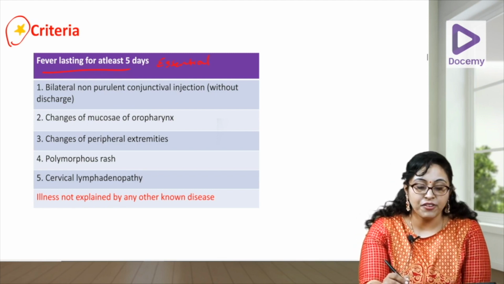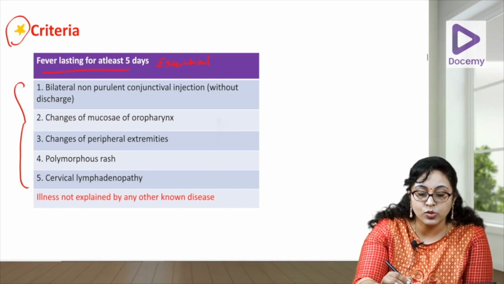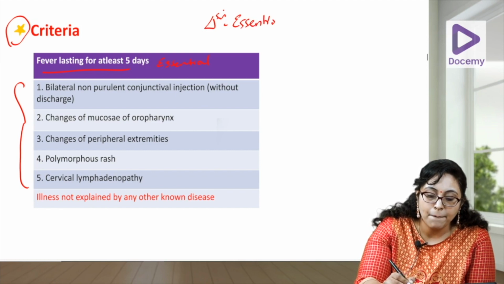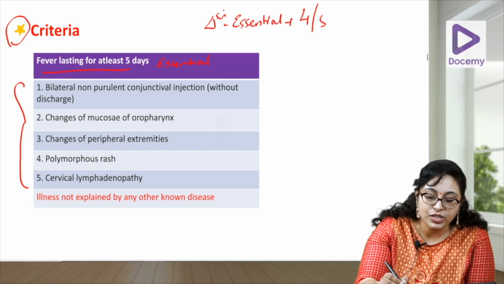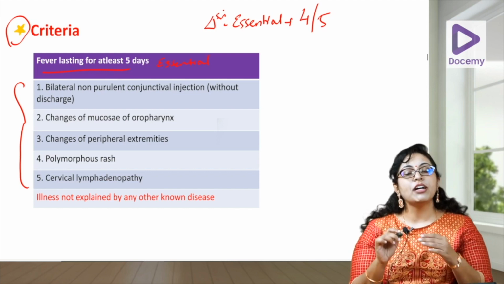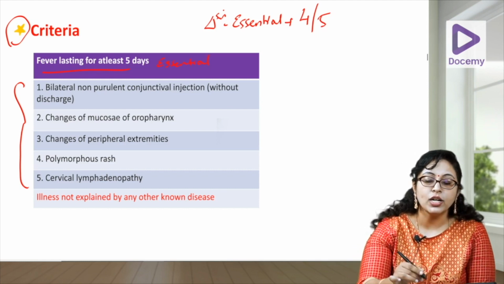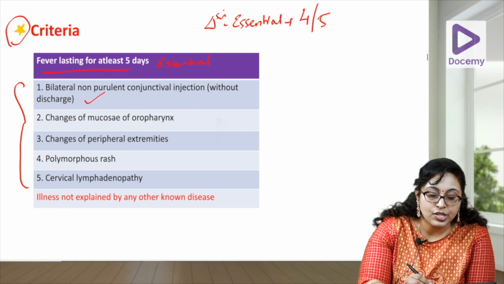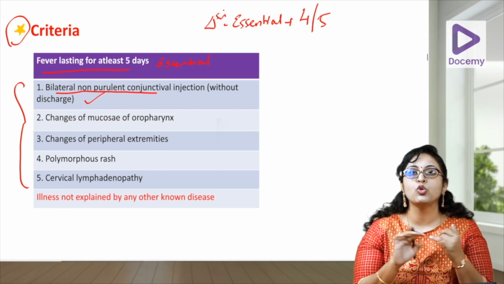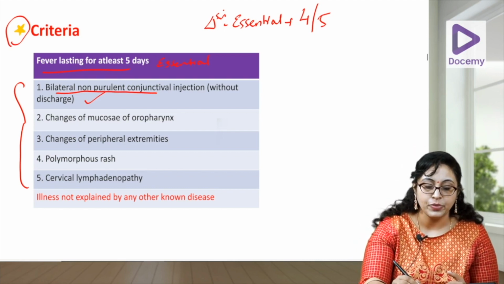Along with that, there are 5 other criteria that should be met. Okay, so for diagnosing, the essential criteria plus 4 out of these 5 criteria should be met to clinically diagnose Kawasaki. So, Kawasaki is basically a clinical diagnosis and not a lab diagnosis. Okay, so what are the other 5 criteria? Bilateral non-purulent conjunctivitis. Non-purulent means it is not an infection. So, there is no discharge. It is a non-purulent bilateral conjunctivitis. We will come to the details later.